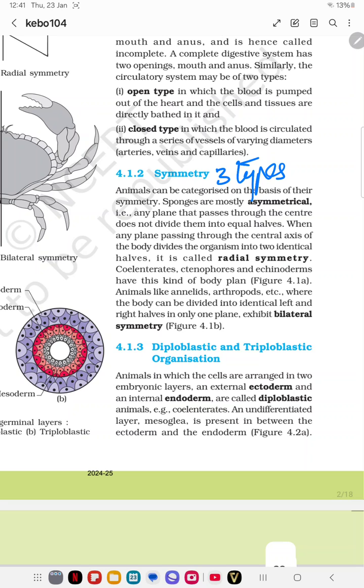Symmetry is nothing but passing a plane through the central axis of the body and checking whether both parts are identical. If the central axis divides the organism into identical halves, it is symmetrical. So it is of three types: asymmetrical, radial and bilateral.